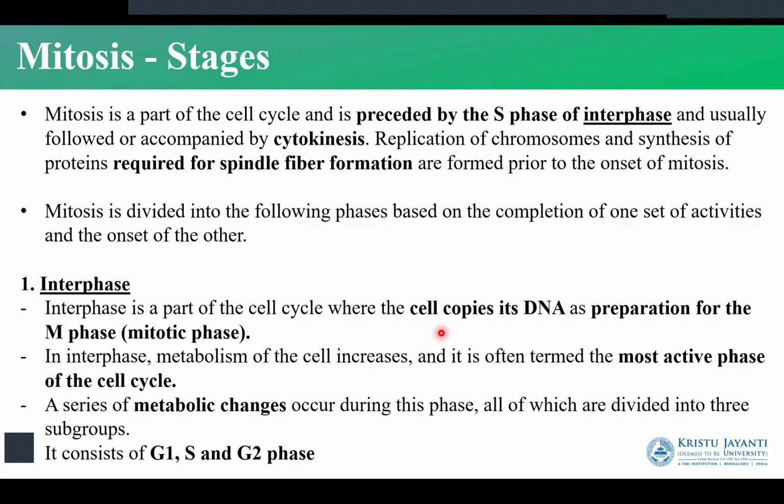So interphase is a part of the cell cycle. So here we have the copies of the DNA that happen before the M phase. So the DNA has to be made into a copy before they get separated during the process of mitosis. So this interphase has three phases: G1, S, and G2. So this interphase is a stage where the cell prepares for cell division. So here we have enlargement of the cell, we have the duplication of the DNA, and other processes that happen for the formation of cell division.